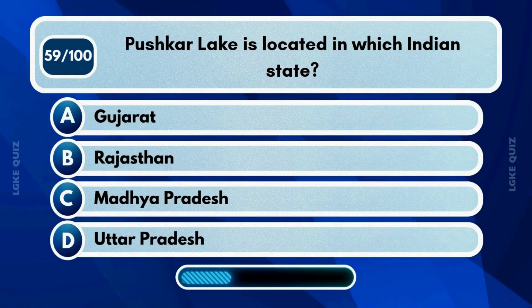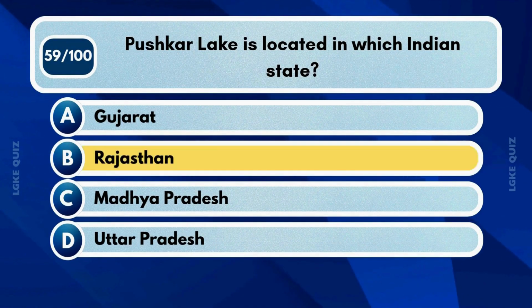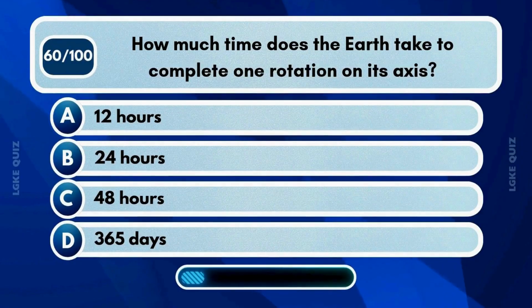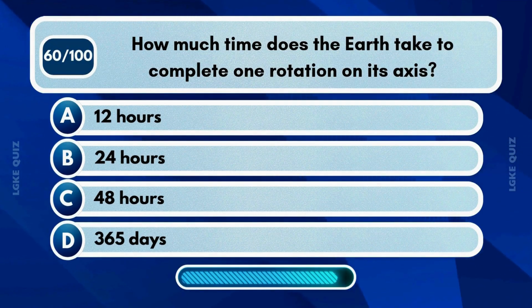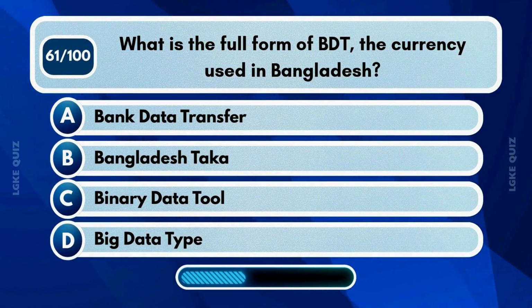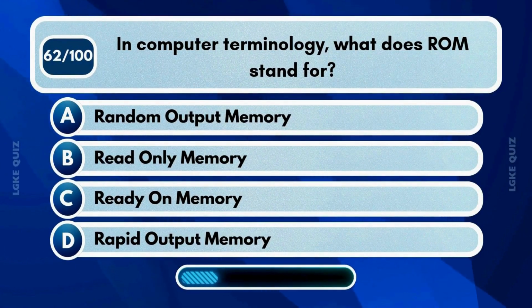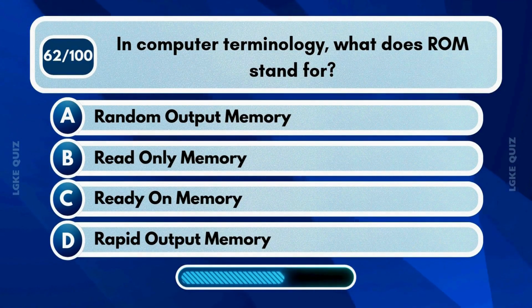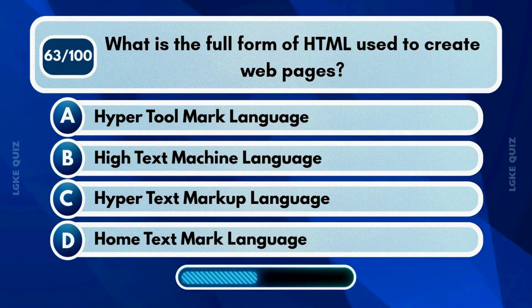Pushkar Lake is located in which Indian state? How much time does the Earth take to complete one rotation on its axis? What is the full form of BDT, the currency of Bangladesh? In computer terminology, what does ROM stand for? What is the full form of HTML used in web page creation?